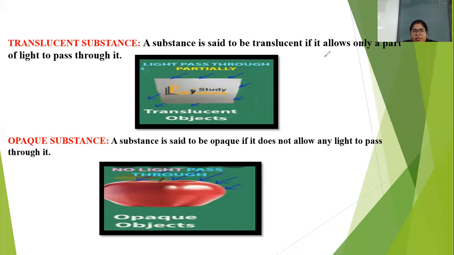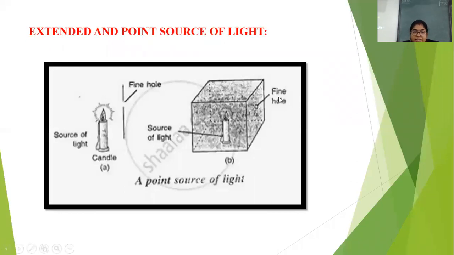Okay. Next, what are extended and point sources of light? Let us see this extended and point source. See here, children, the first figure. A luminous body like a torch or a lamp or a burning candle emits light. They are known as extended sources of light. A luminous body like a burning candle, torch and all, are known as extended sources of light.